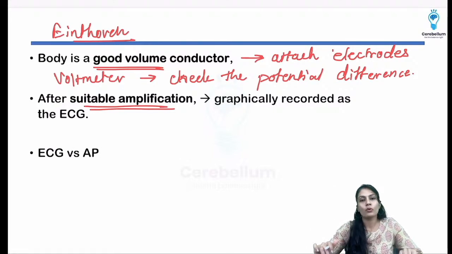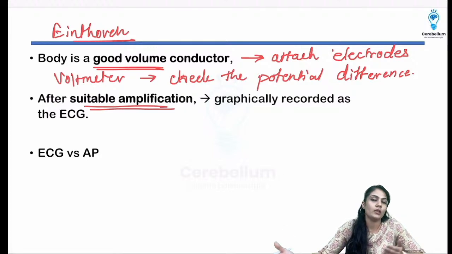Now you have to tell me what is the difference between ECG and action potential. The cardiac output, each ventricle we talk about that, right? So cardiac output, if we take off the left ventricle, definitely it is going to decrease. Okay.